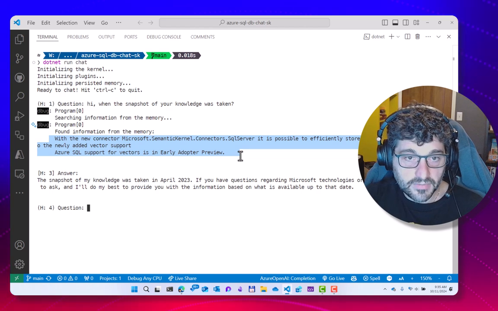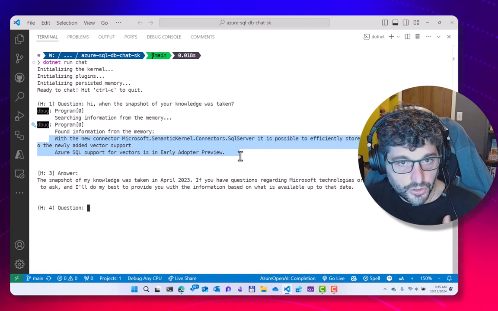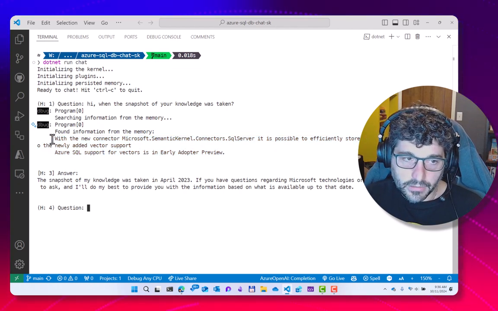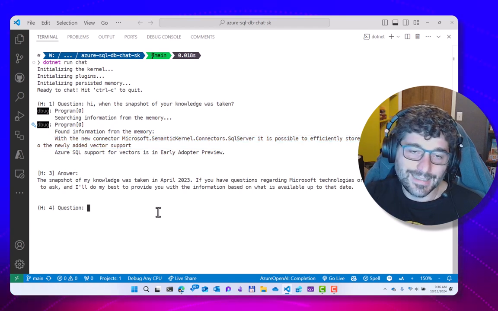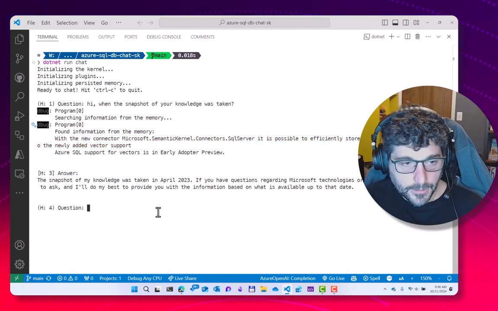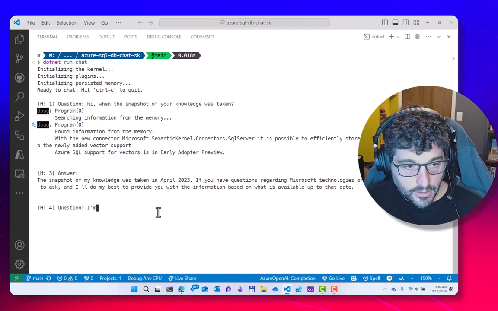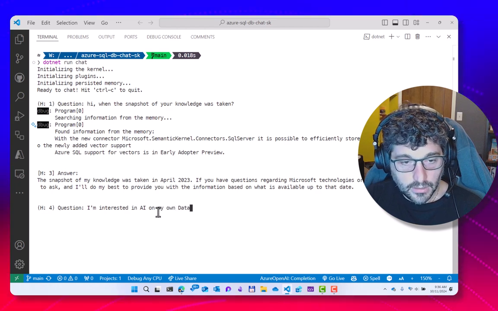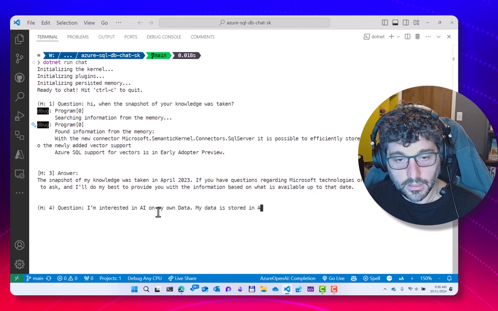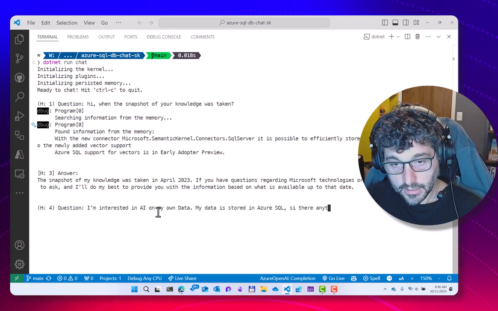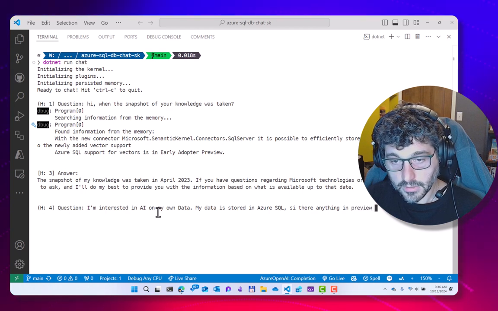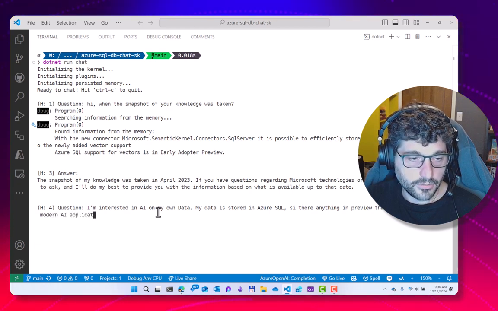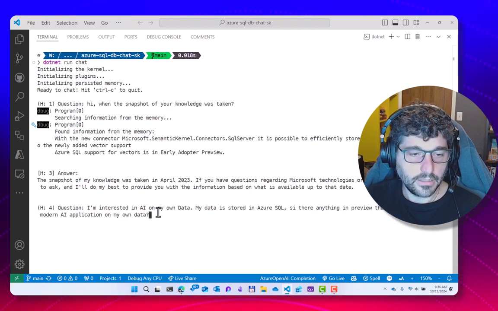You see, this is the memory that I'm injecting in the bot. The memories are stored as vectors in Azure SQL, and thanks to vector search, we can now allow the bot to do similarity search, but this information is not used right now. So let's ask something about those memories that I'm injecting. Let's ask, I'm interested in AI on my own data. My data is stored in Azure SQL. Is there anything in preview that I can use to build a modern AI application on my own data? And let's see what the answer is.